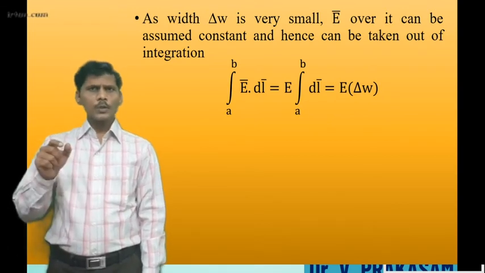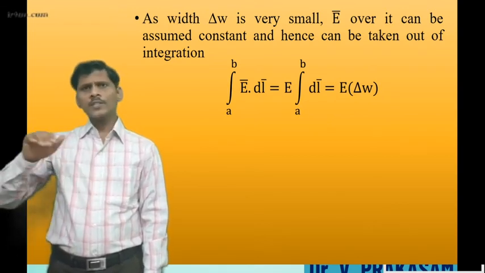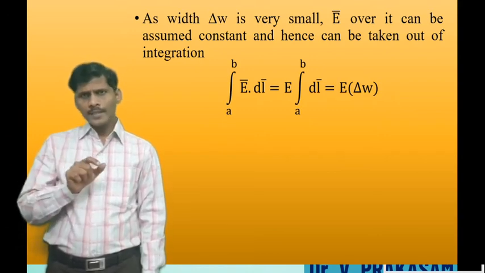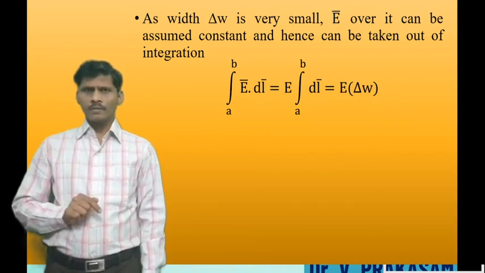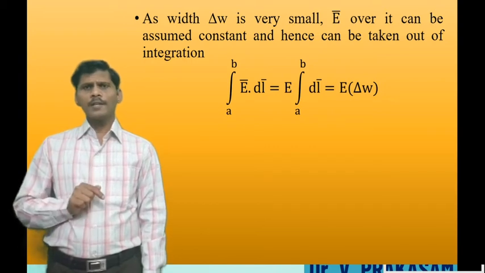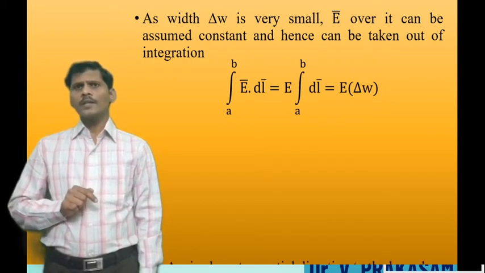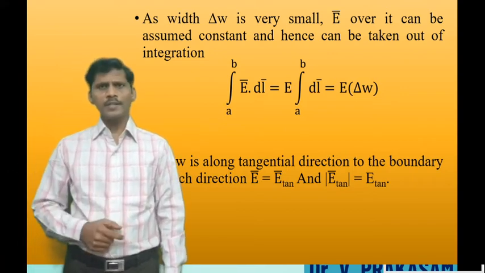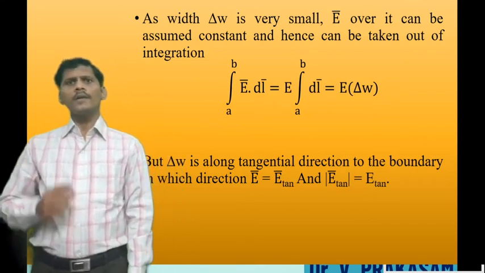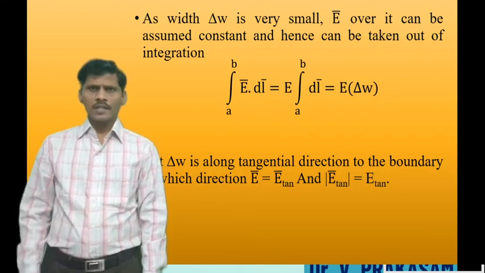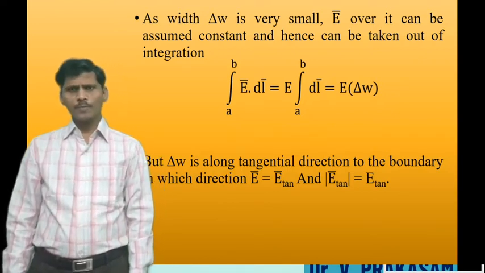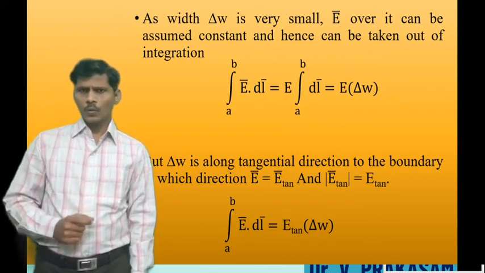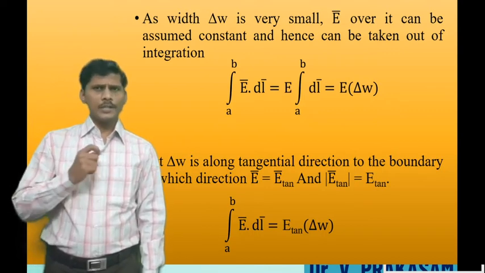The path A to B is parallel, that is tangential, to the boundary line. Therefore, the electric field intensity is equal to the tangential component of the electric field intensity. So therefore, integral A to B E bar dot dl bar is equal to E tangential into delta W.